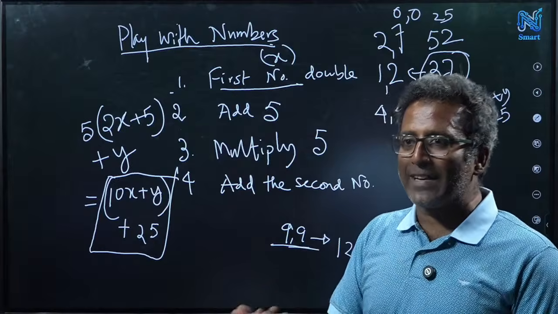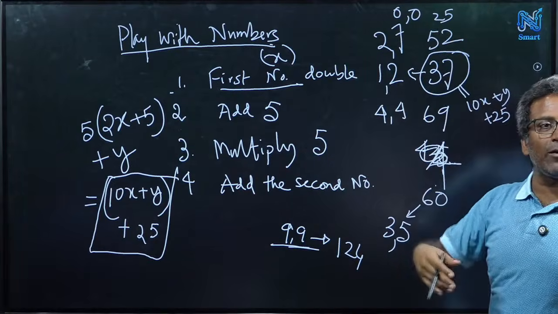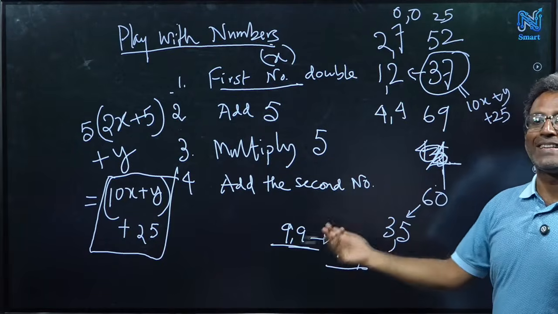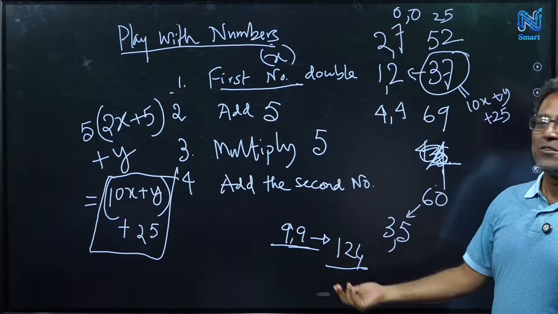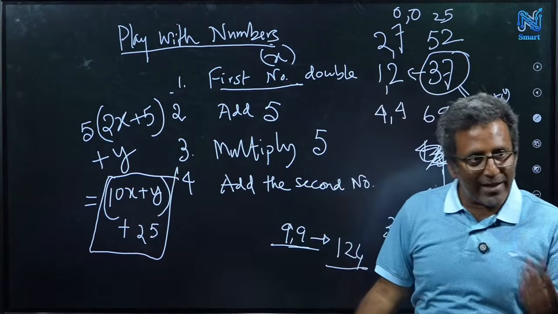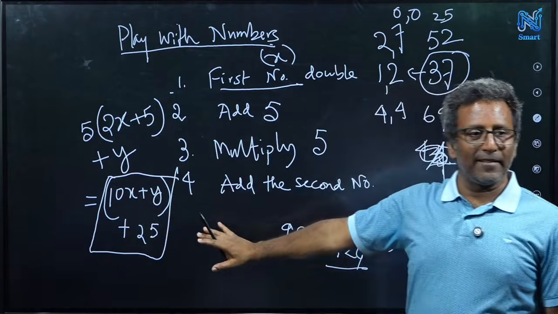Yeah, so subtract 25, you get 10x plus y, right? You get the numbers. So for example, if it is 25, subtract 25, you get 0. If you take 124, subtract 25, you get 99. So you just get the number. So I actually told you both why it works and what the method is, by this understanding, right?